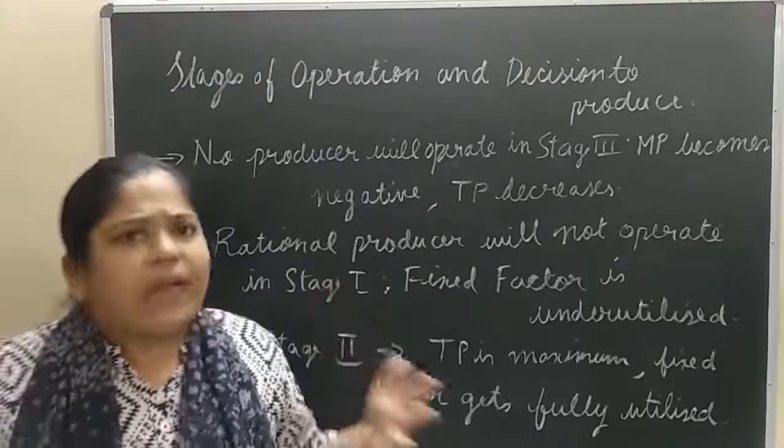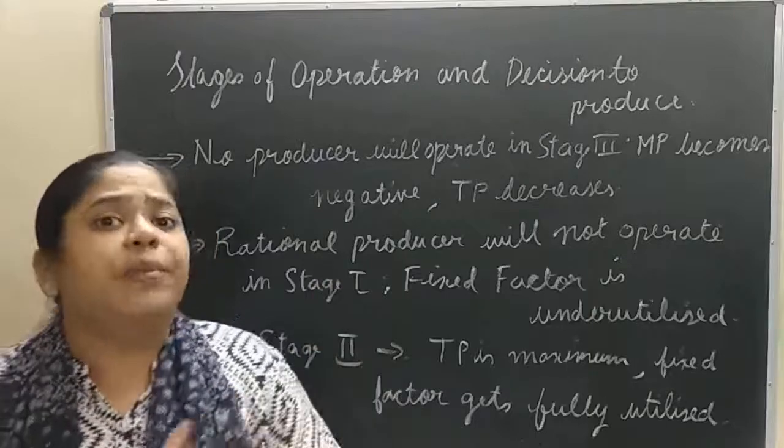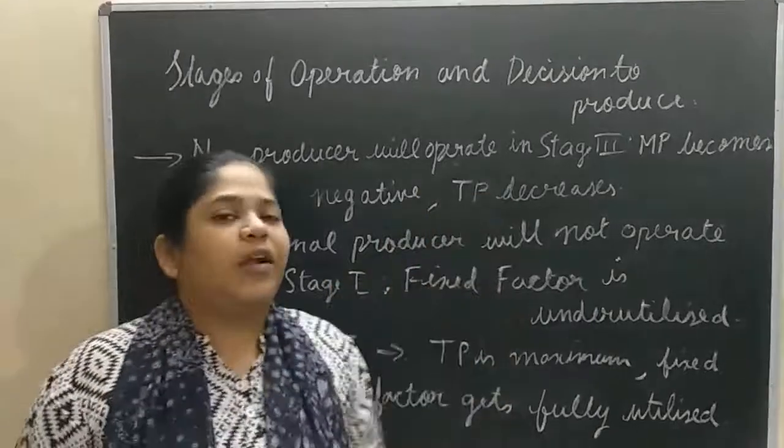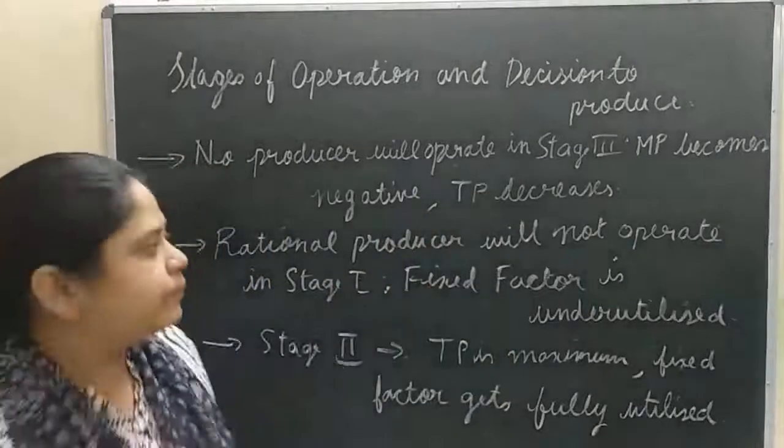We are not adding anything to the total product and the total product also decreases.